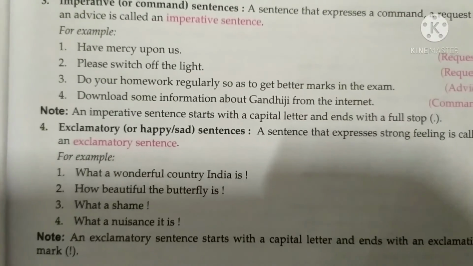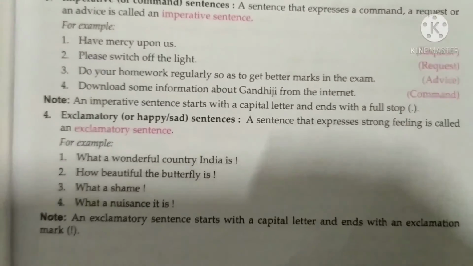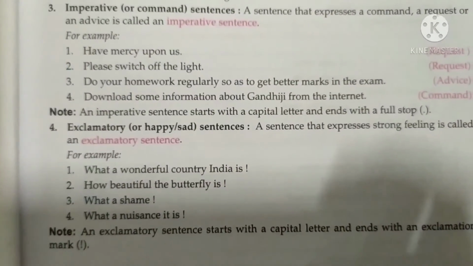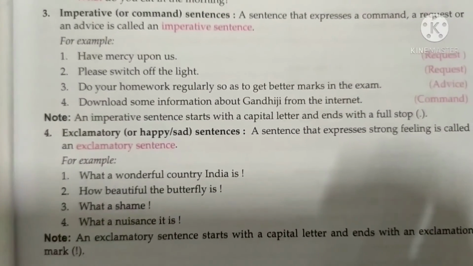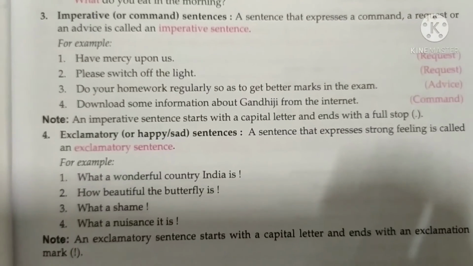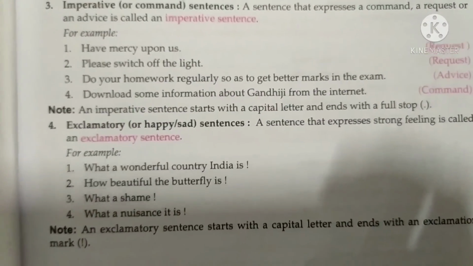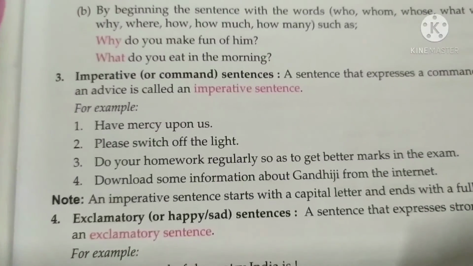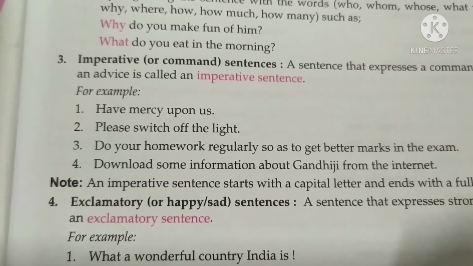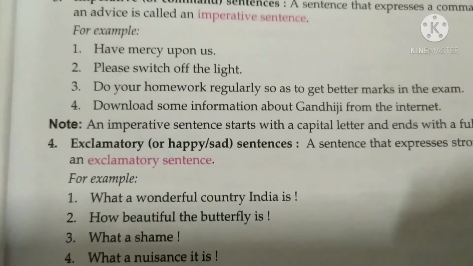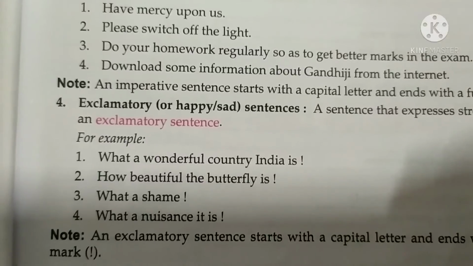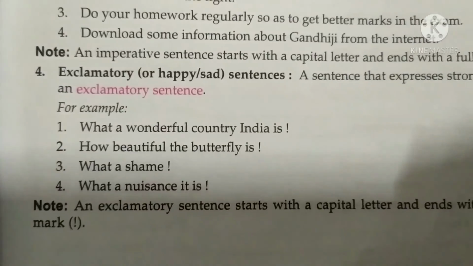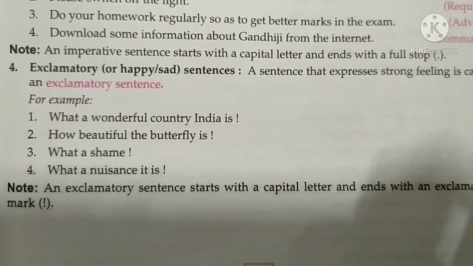Now the exclamative sentence, happy and sad sentences. A sentence that expresses strong feeling is called an exclamative sentence. What a wonderful country India is, how beautiful the butterfly is, what a shame. So notice, an exclamative sentence starts with a capital letter and ends with an exclamation mark. A sentence that conveys the excitement or emotion of the speaker is an exclamative sentence. We use the exclamation mark at the end of the sentence. So this is a note: an exclamative sentence starts with a capital letter and ends with the exclamation mark.